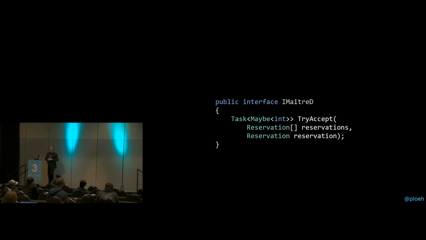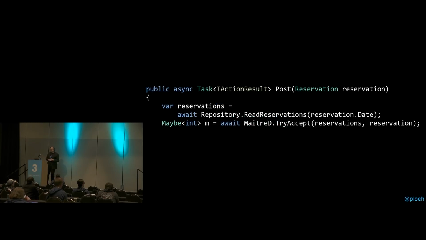We'll move forward from this, but again, we have to change the maitre d interface definition. Now we have a maybe of int as the return value from calling maitre d.try accept. So how do we turn that into an I-action result? How do we turn that into an HTTP response? Now before, we were doing null checking, and then we were pulling the value out of the monad, or the nullable of t. We can't do that anymore because that's what I showed you just before. You can't check whether or not the maybe is populated because you're not supposed to do that. So what can we do instead? Well, we can use that match method.